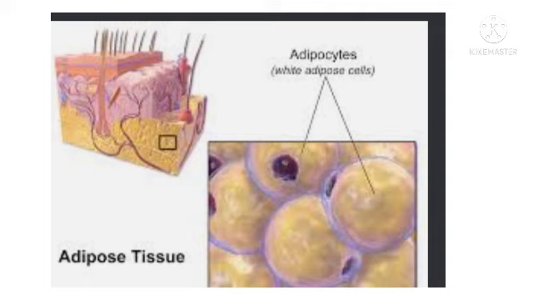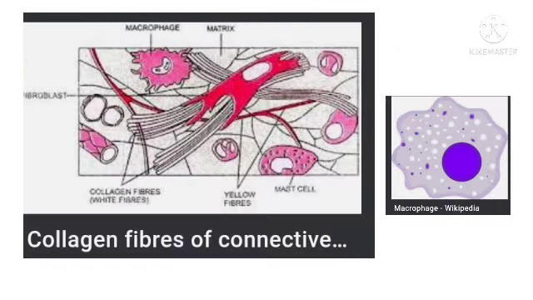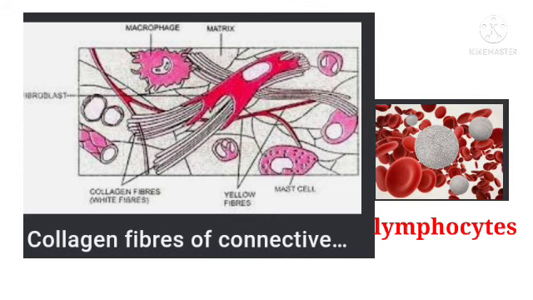The matrix is supported by loose framework of areolar tissue containing fibroblast, macrophage, white collagen fibers, and small sized elastic fibers, lymphocytes, and blood vessels.